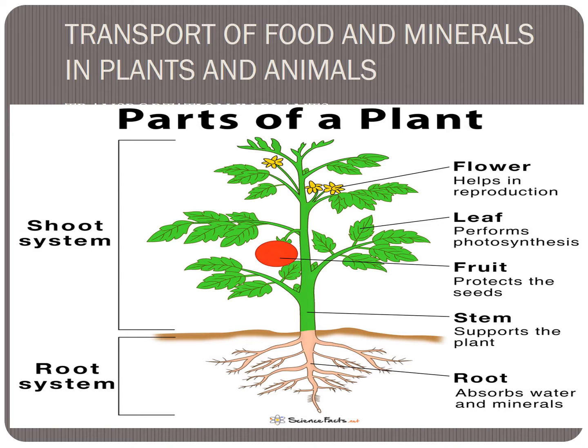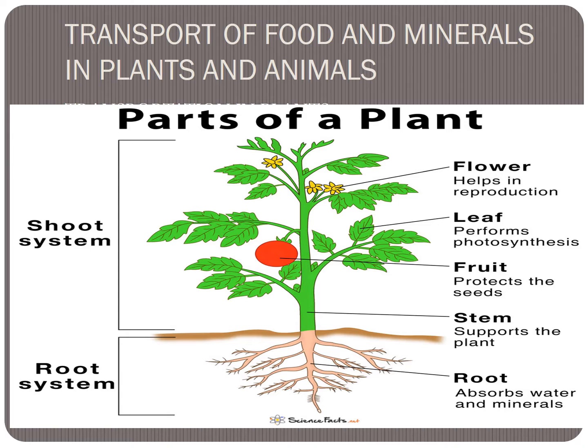The food is stored in different parts of the plant. In some plants, food is stored in the stem, in some in the root, in some in the fruits, and in some in the leaves also.